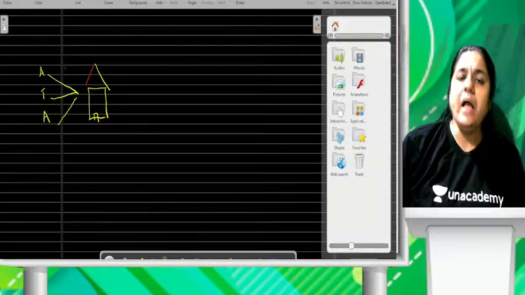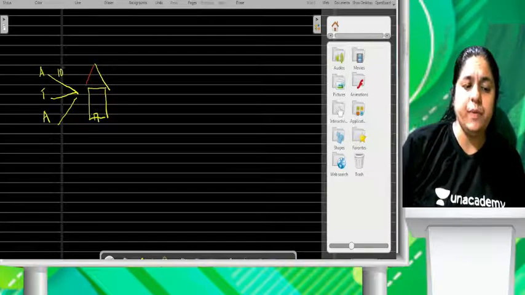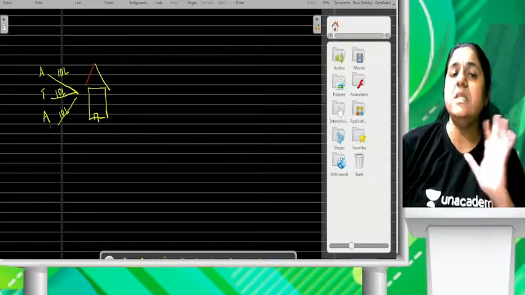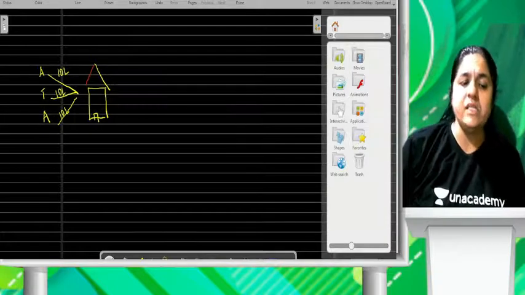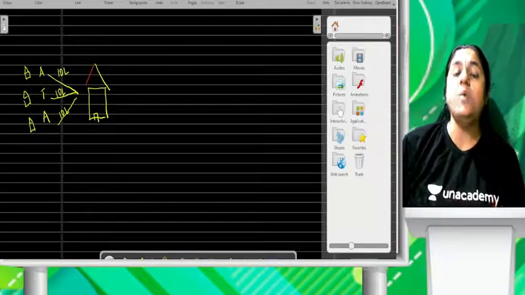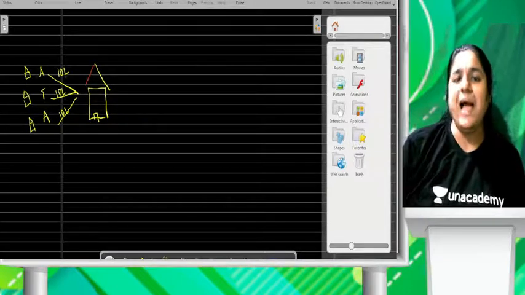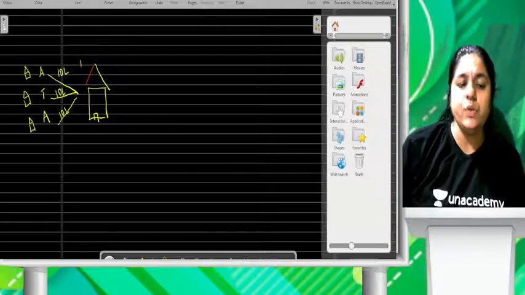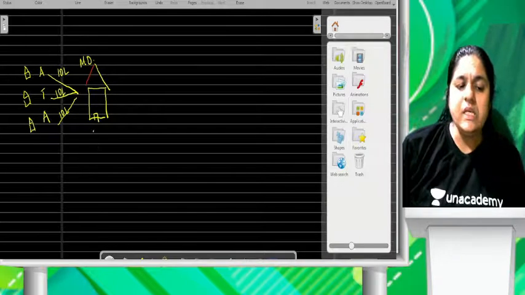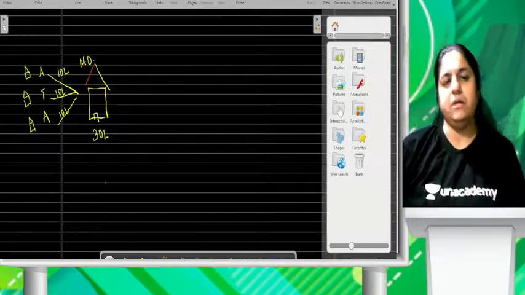So the bank agreed to give a loan of 10 lakhs rupees to Akshay, 10 lakhs to Twinkle, and 10 lakhs to Arav. So in total the bank provided a loan of 30 lakhs rupees, and with the help of that 10 lakhs rupees, Akshay purchased a house, same with Twinkle and same with Arav. When they purchase the house, obviously they will keep this house mortgaged with the bank, so they will sign a mortgage deed with the bank. Now this 30 lakhs is given by the bank.